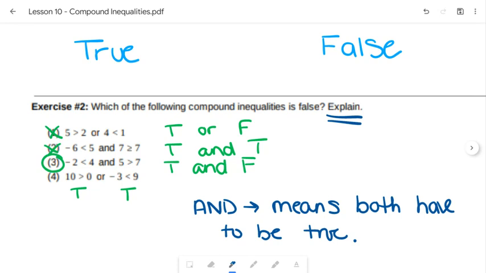If it's an or, you kind of have more options. You're like, oh, we could do this or that. You're not as picky. But when you have and, you're saying that everything's got to happen. Like, I want dinner and ice cream. You want to get both of those things, so you need both of those statements to be true. Okay?